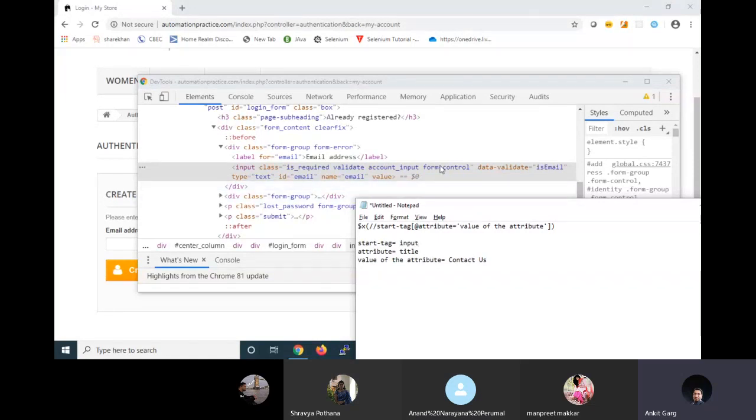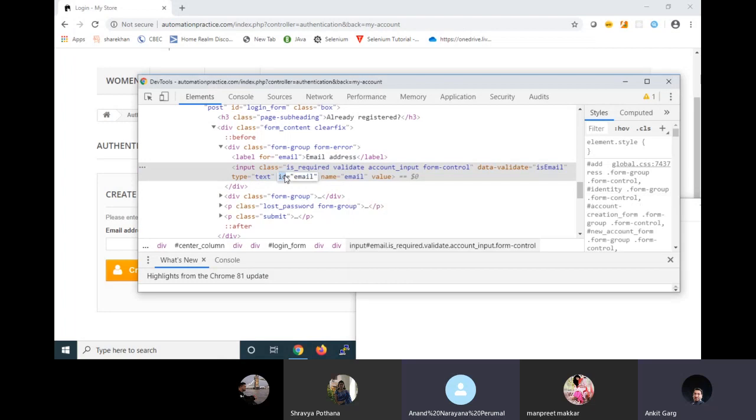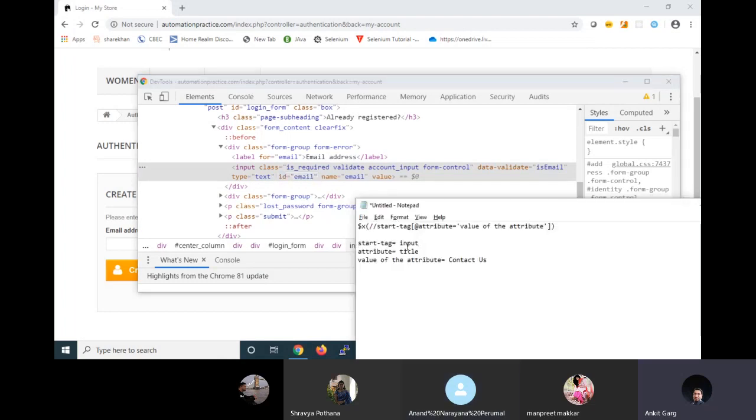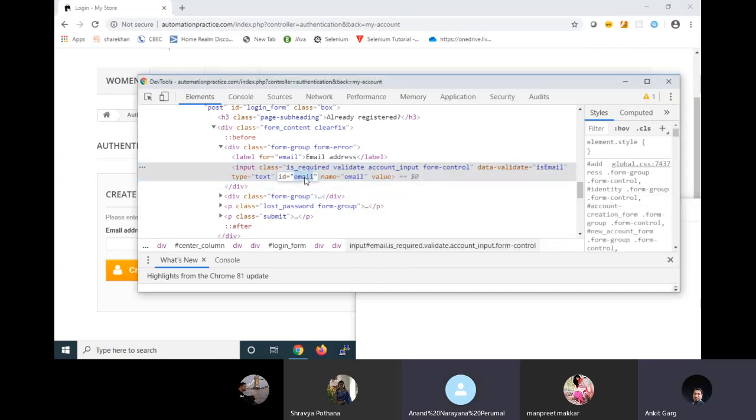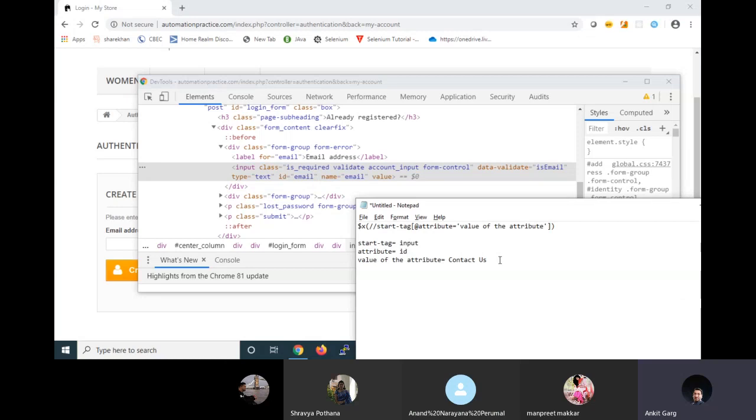Which attribute do you want to use? Give me any name. Maybe you can take type. Type is not unique, right? Or like ID, you can take ID. Don't take type. I'll tell you which one to take later on. At the moment, just focus on this. So I'm taking an attribute as ID. What is the value of this ID? Email. So again, these three variables will be replaced by these values.